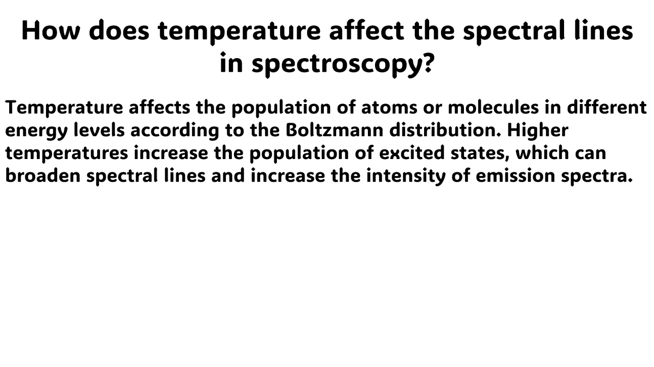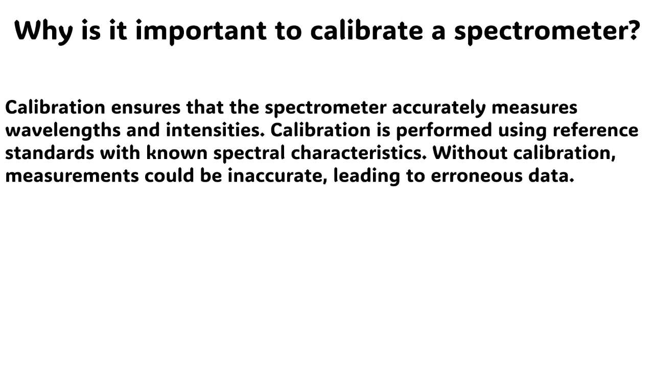The next question is, how does temperature affect the spectral lines in spectroscopy? The answer to this question is very simple. Temperature affects the population of atoms or molecules in different energy levels according to the Boltzmann distribution. Higher temperatures increase the population of excited states, which can broaden spectral lines and increase the intensity of emission spectra.